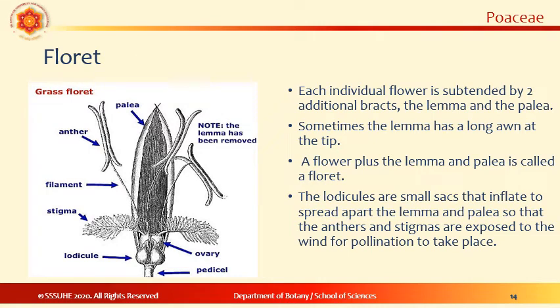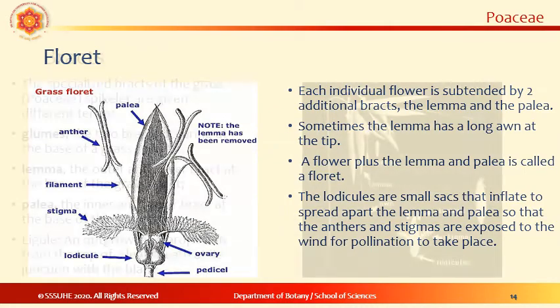Each individual flower is subtended by two additional bracts, the lemma and the palea. Sometimes the lemma has a long awn at the tip. A flower plus lemma and palea is called a floret. The lodicules are small sacs that inflate to spread apart the lemma and palea so that the anthers and stigma are exposed to the wind for pollination to take place.